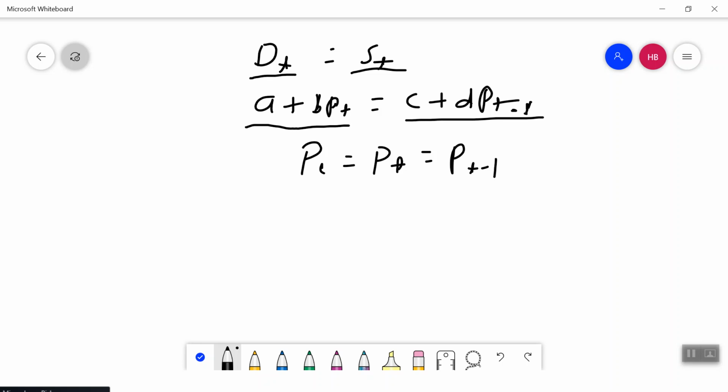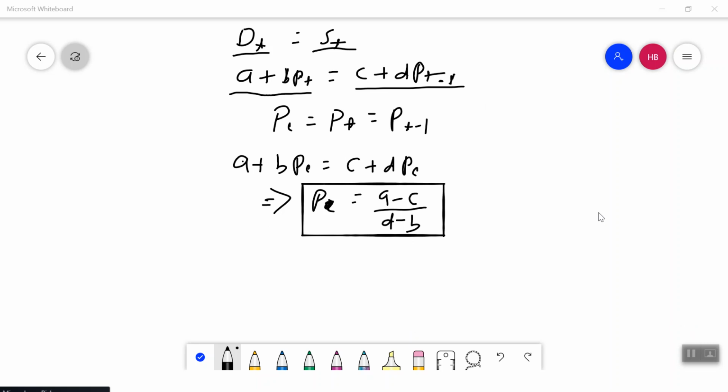So if you replace the equilibrium price in both places, your equilibrium P will be (A - C) / (D - B). We'll keep it as equation 1. Now this is my equilibrium price which we want to achieve, but what is the condition to achieve this equilibrium price? How do we come to the point where your price is dynamically stable?